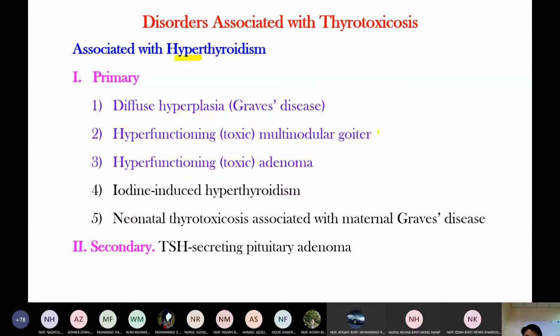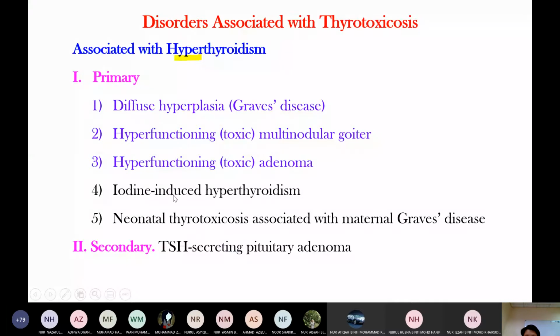I will show you nodules later. A nodule means like a mass. When one of the nodules is hyperactive, it is called toxic multinodular goiter. And then thyroid adenoma is the same: even though it is a benign tumor, it produces increased thyroid hormone, hyperfunction, and leads to hyperthyroidism.